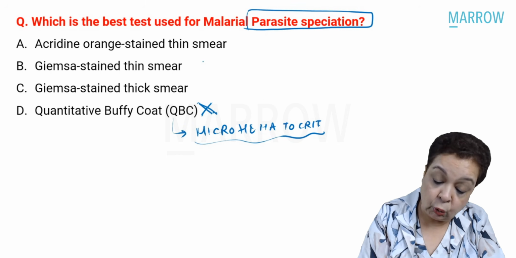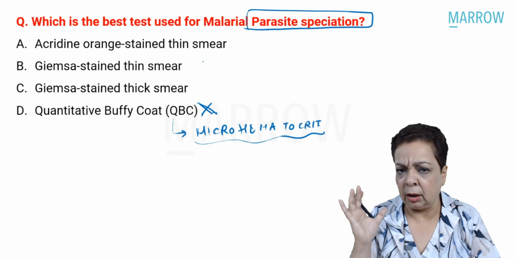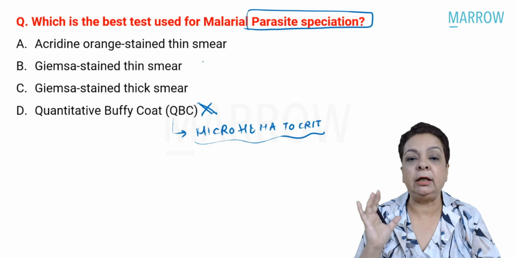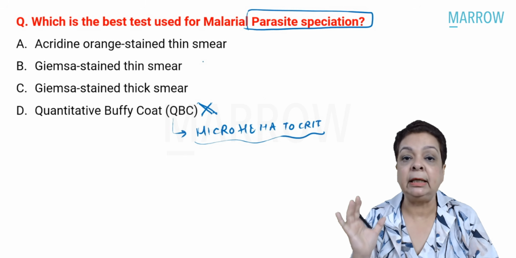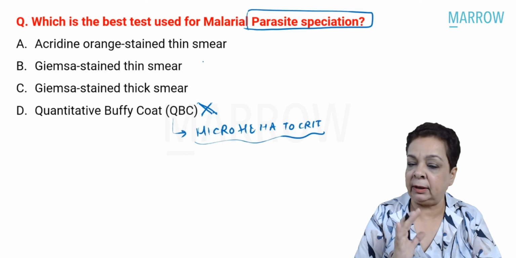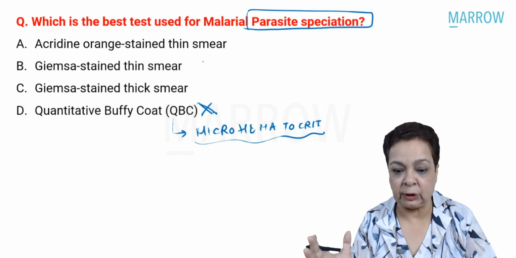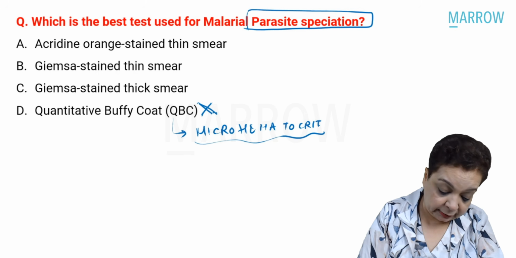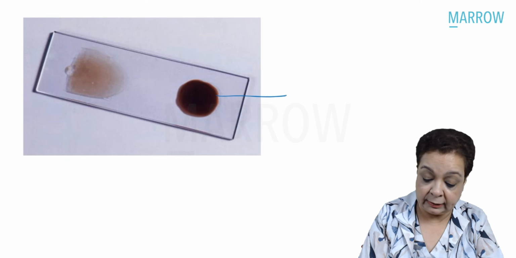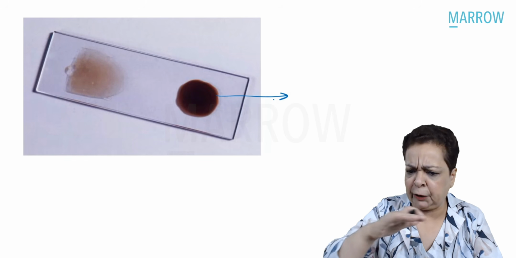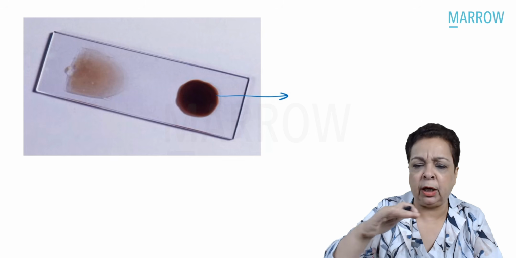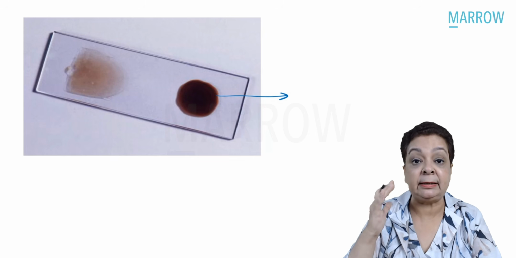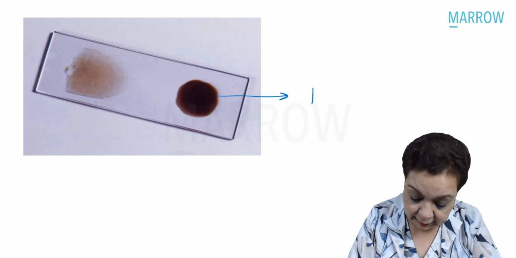But what is the gold standard? We've learned in our class that the gold standard for diagnosis of malaria is microscopy, preparing thick smear and thin smear. Thick smear is going to help us detect the parasite. Look at that, that is the thick smear. This contains at least 40 layers of blood, one on top of each other. This is the thick smear. It helps in parasite detection.